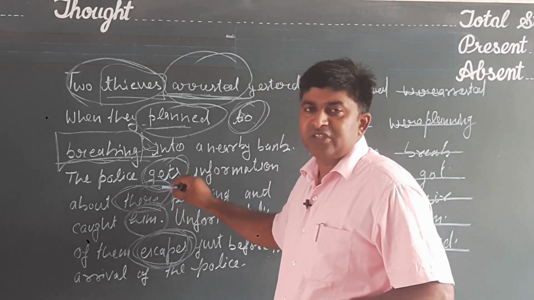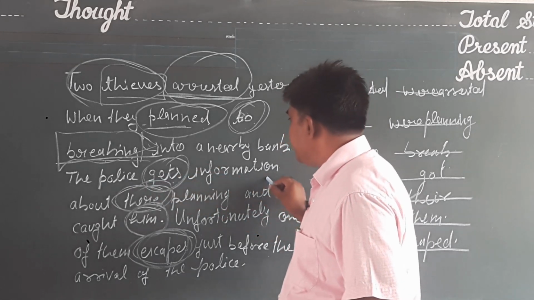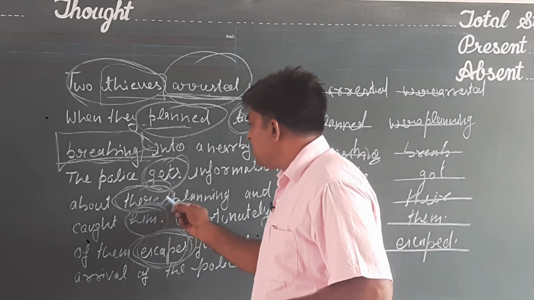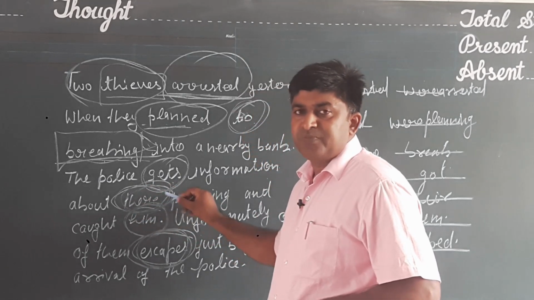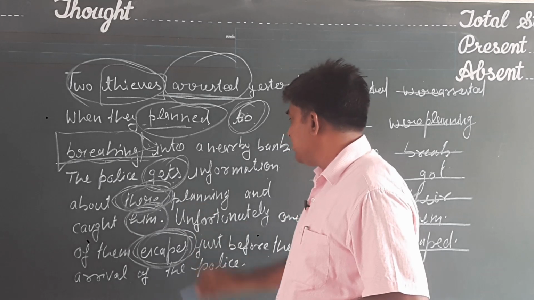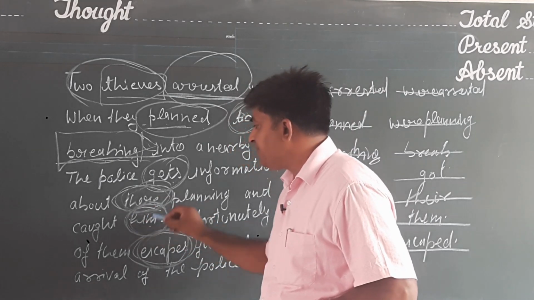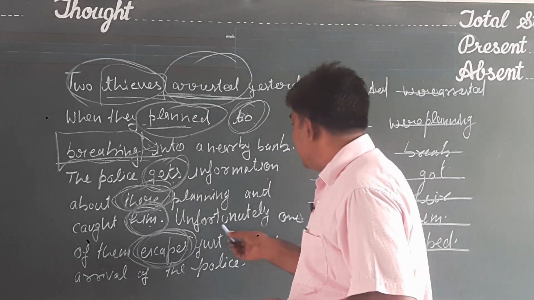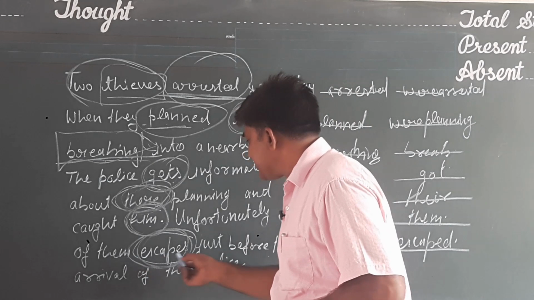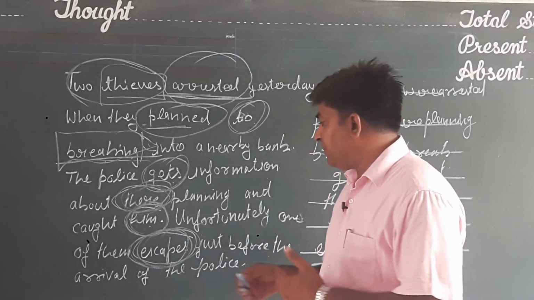Instead of using the verb in present tense, we shall use got. The police got information about their. This is the mistake of a pronoun. Spelling will be T-H-E-I-R, their. Planning and caught him. Once again there is the mistake of a pronoun. Instead of using him, we shall use them. Then unfortunately one of them escapes. Then there is the mistake of a tense. We corrected it with the past indefinite.